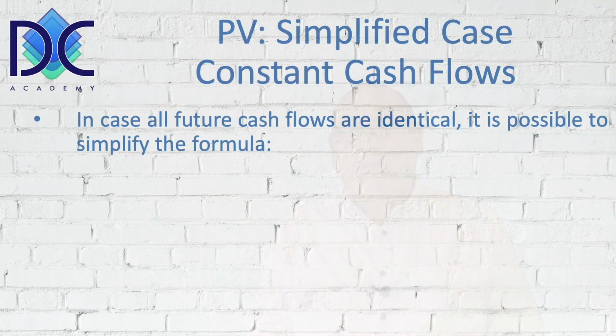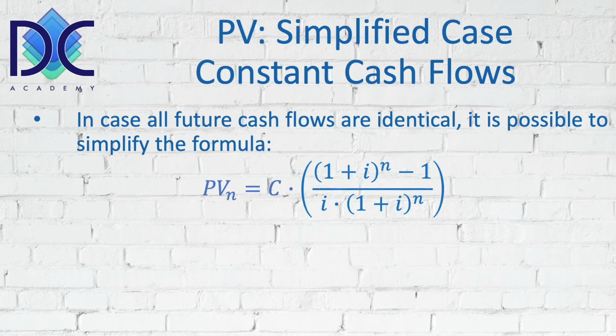When we have a simplified case, for example, constant cash flows, which sometimes can happen but is not always the case, we can use the formulas that we deduced in our videos related to finance. You can find how we found those formulas over there. And we can say that the present value for n identical cash flows is C, the amount of the cash flow, multiplied by (1 plus the interest rate to the power n minus 1) divided by (the interest rate multiplied by 1 plus the interest rate to the power n).